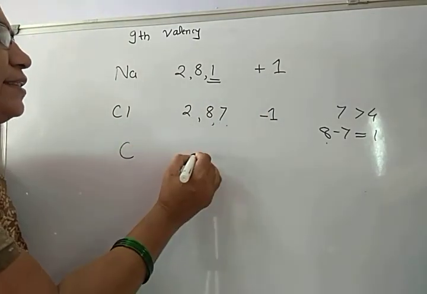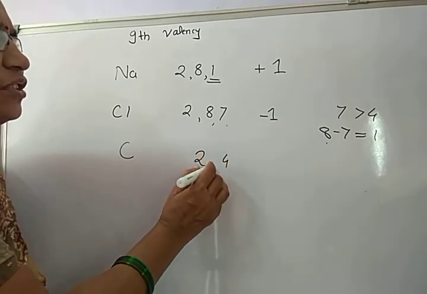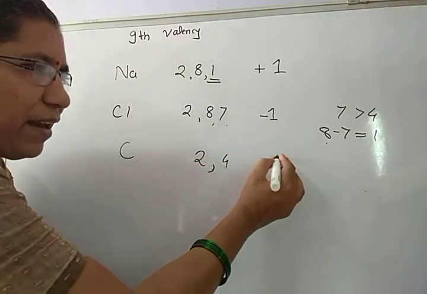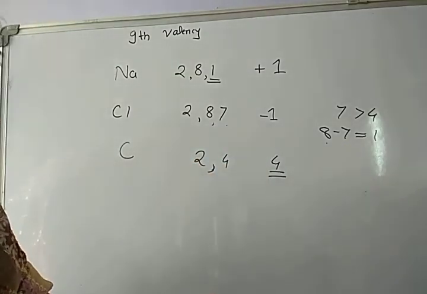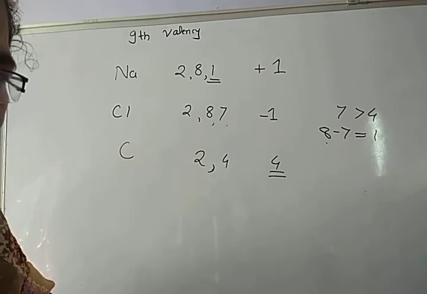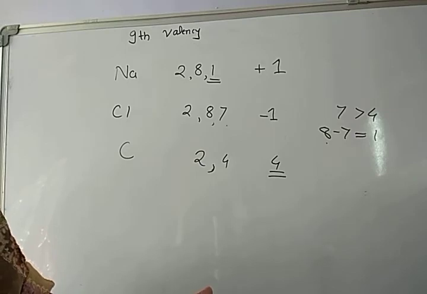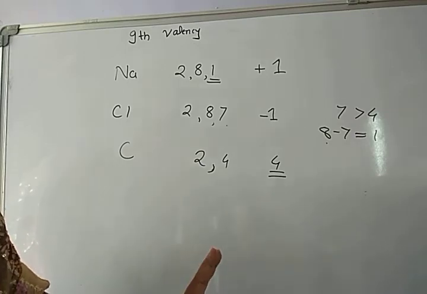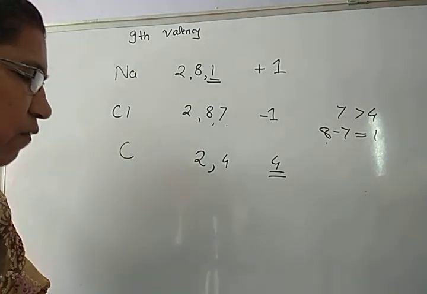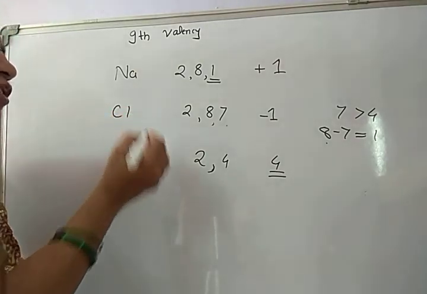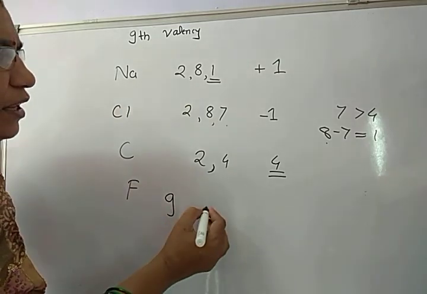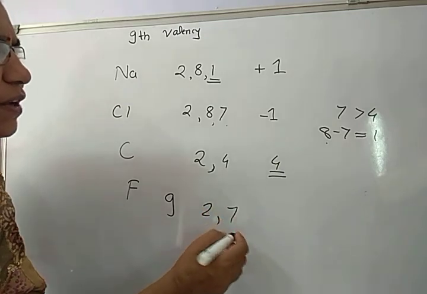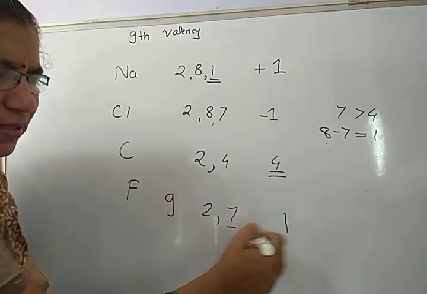And carbon, its electronic configuration is 2, 4. So, here its valency is 4, but we cannot say about plus minus because with hydrogen it forms covalent bonds, with oxygen also it forms covalent bond, where there is sharing of electrons, but its valency is 4. Fluorine, as atomic number is 9, so we can derive its electronic configuration 2, 7. If 7 is there, in that case valency is 1.